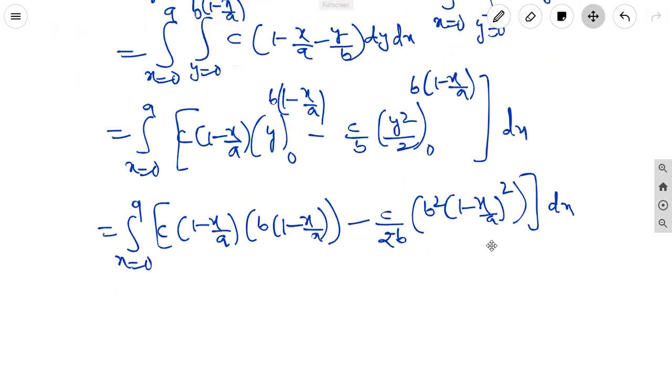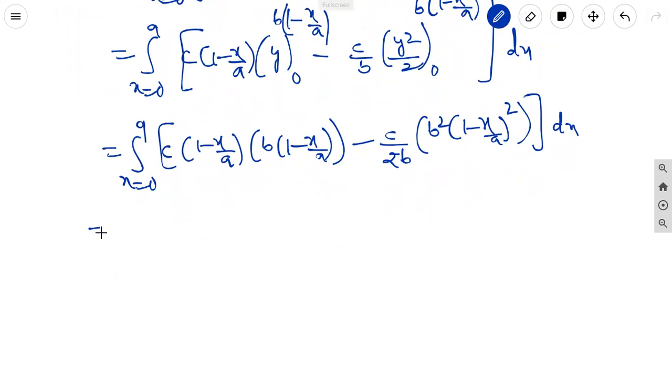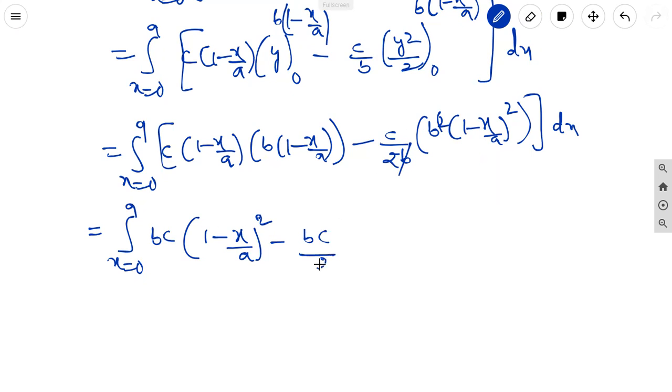Then it is equal to the integral x equal to 0 to a, bc into 1 minus x by a whole square, minus bc by 2 into 1 minus x by a whole square dx, where the b cancels.